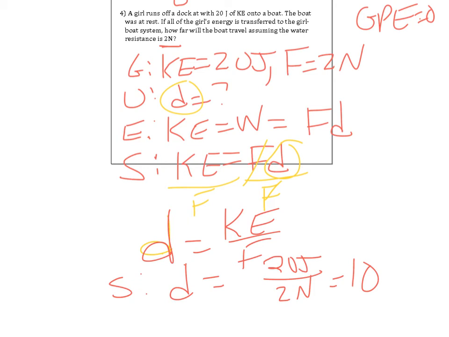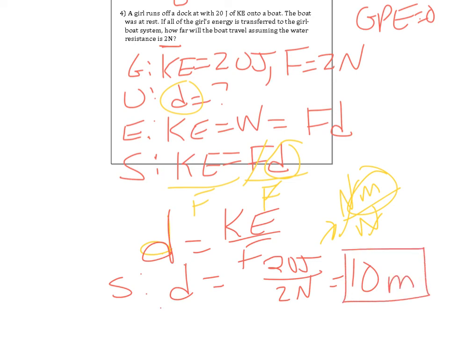10 what? Let's see, a joule, remember, is a Newton meter, and divided by a Newton, so that cancels, so we're left with meters. So it's equal to 10 meters, which makes sense because it was distance. See, the math is easy. It's just figuring this out first.